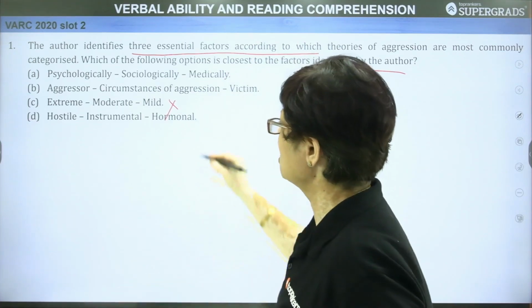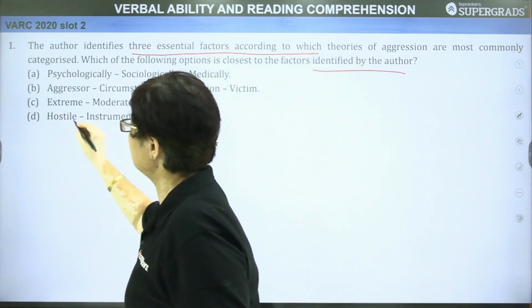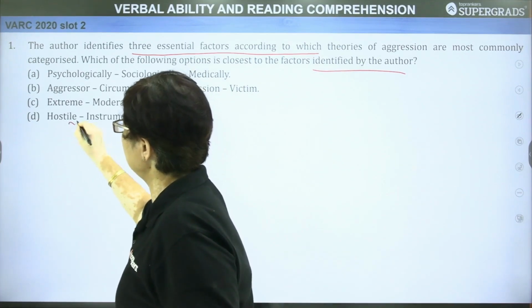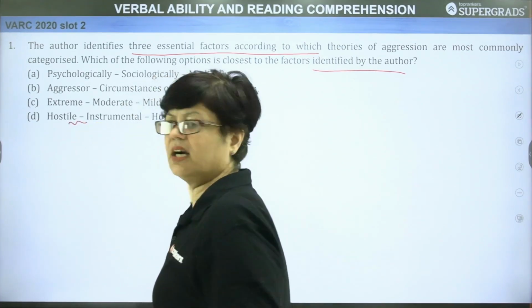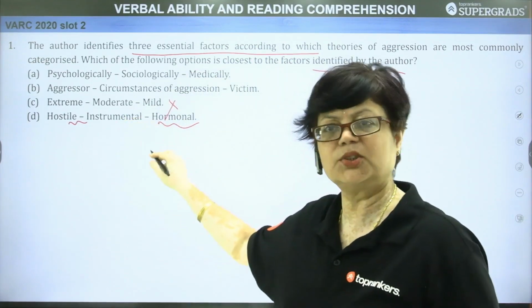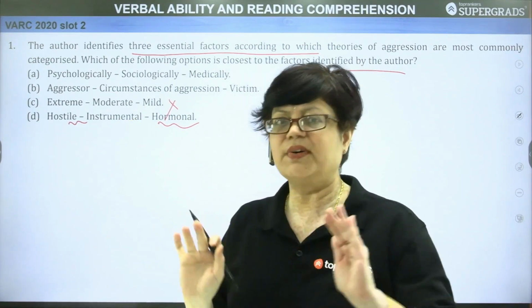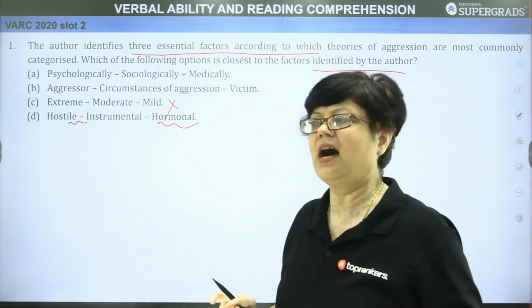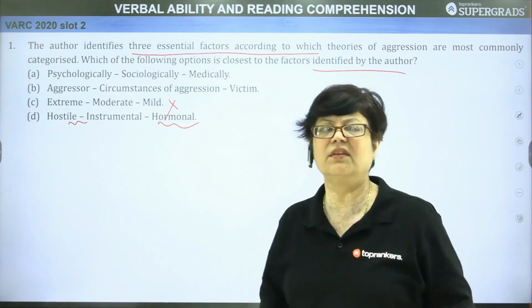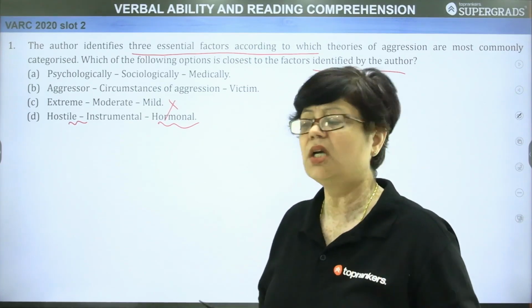In fact, for the last option, hostile and hormonal, though these words occur in the passage, they are not the key components or key variables which the author has spoken about.